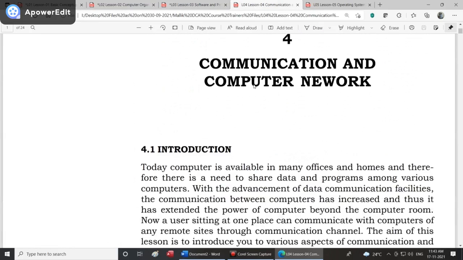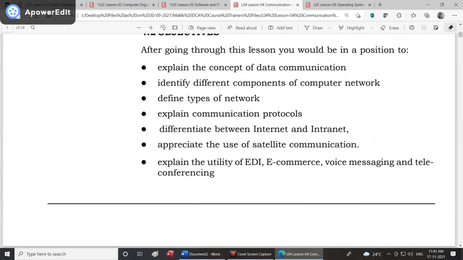In lesson 4, we will be talking about the concept of data communication. When 2 or more computers are interconnected, we call it computer networking. What is this communication between 2 or more computers, and also communication from the input device to the processing unit, from the processing unit to the output device. We will identify different components in a computer network. We will explain different types of network.